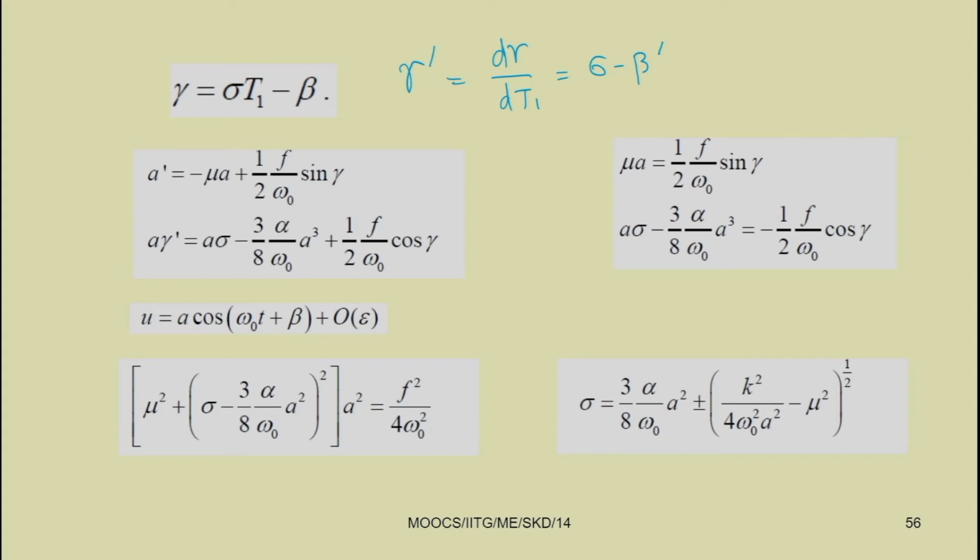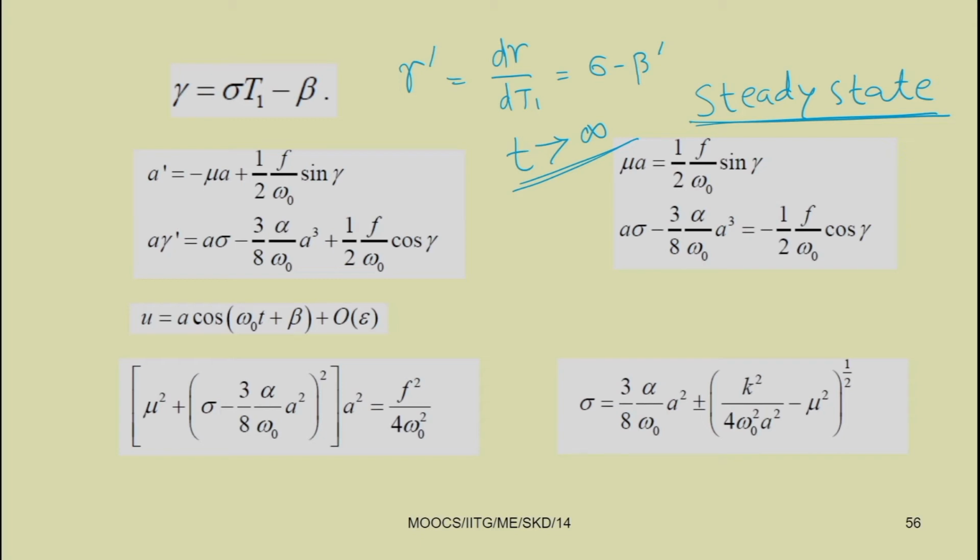So, for the steady state, what do you mean by steady state? At steady state, the response will not depend on time. That means time tends to infinity. When t tends to infinity, a dash and gamma dash become 0.